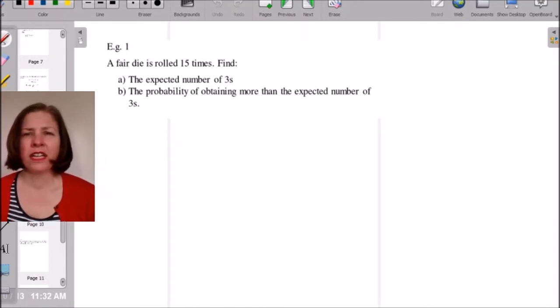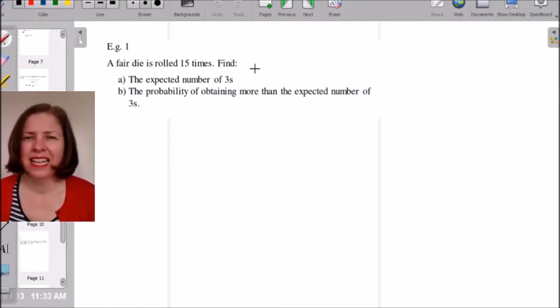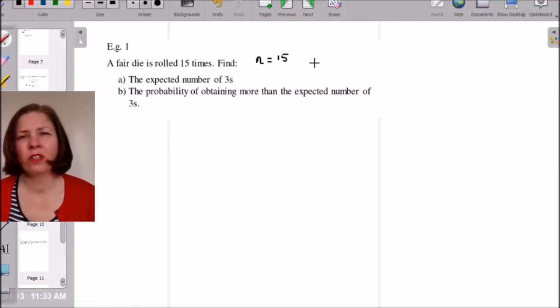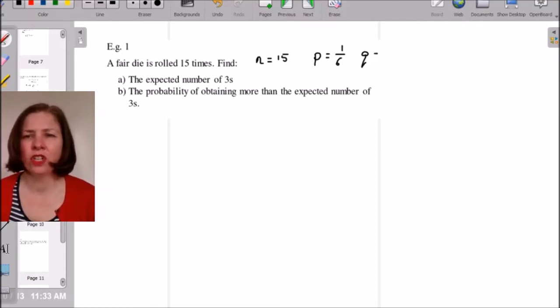A fair die is rolled 15 times. Find the expected number of threes. The first thing I'm going to look at here is I've definitely got a Bernoulli sequence. I'm rolling a die. I know that I'm doing it 15 times, so n is 15. And I know that I'm either looking at a success or failure, success being rolling a 3. So the probability of success, that's p, is 1/6. And if I needed to know q, which is the probability of failure, that's going to be 5/6 or 1 minus p.